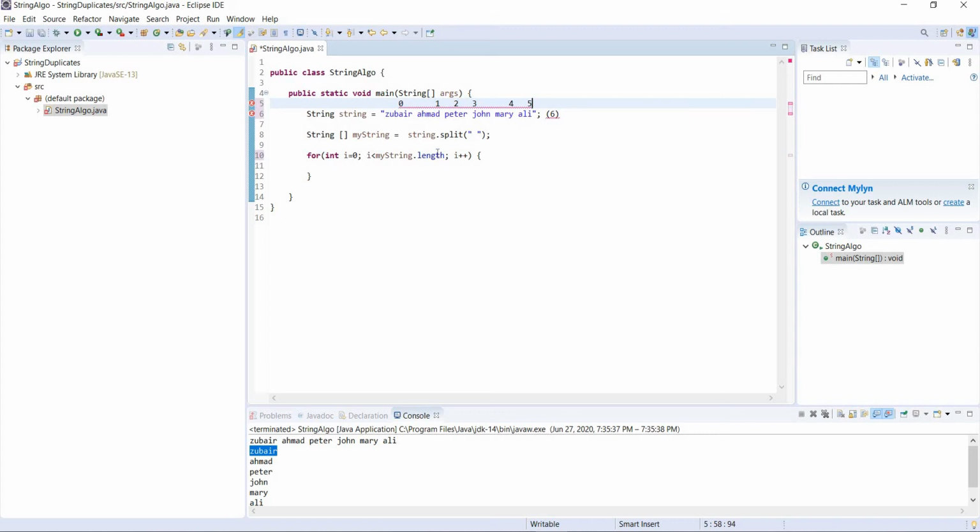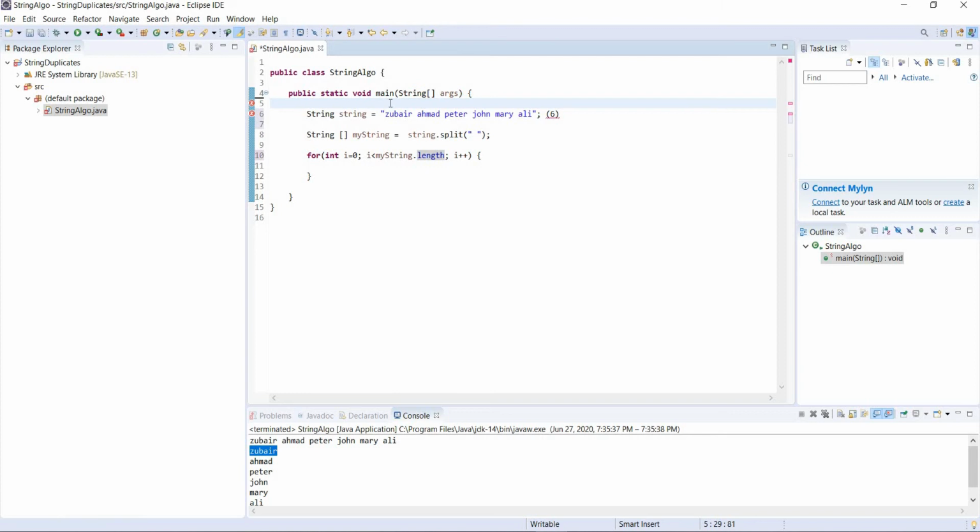If we write equal to 6, our compiler will think it has 7 items, because 6 means there will be a 6 as well, so this will be 1, 2, 3, 4, 5, 6, 7. So that's why we are writing less than length, and then i++.